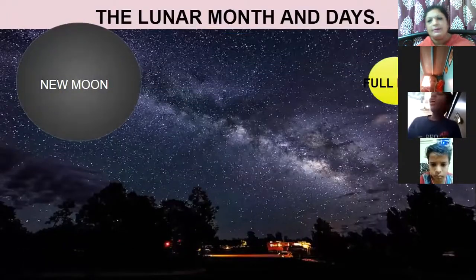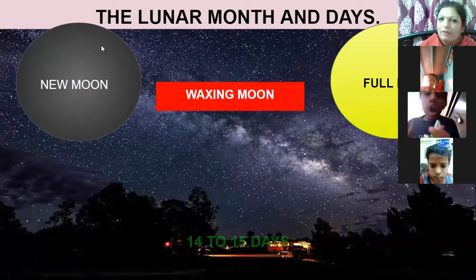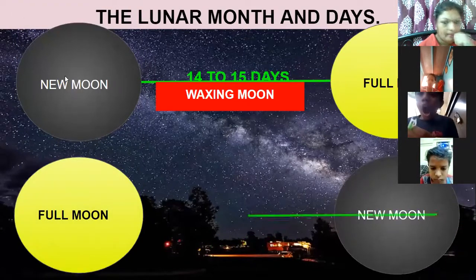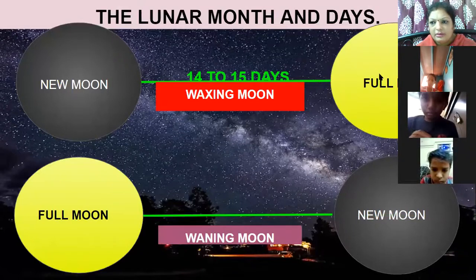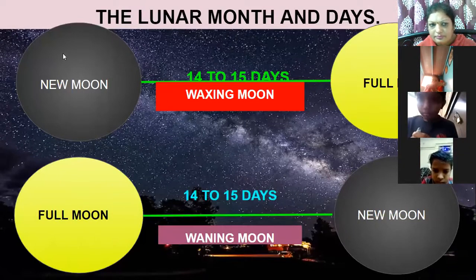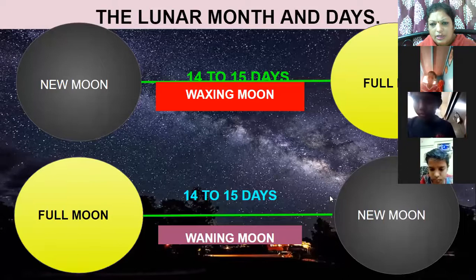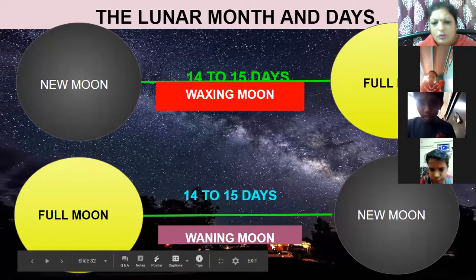Now look here. This I have already explained to you. From one new moon till the full moon, when you cannot see the moon and when you can see the moon, waxing moon, it is known as the waxing period. Waxing moon, 14 to 15 days. From one full moon to the next new moon, it is known as a waning moon.